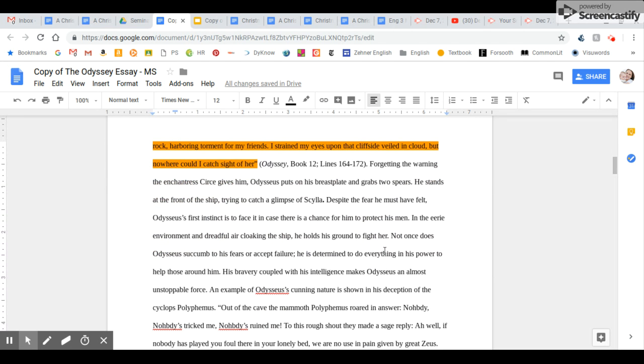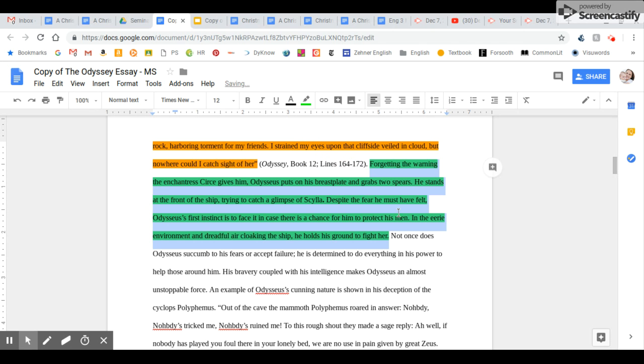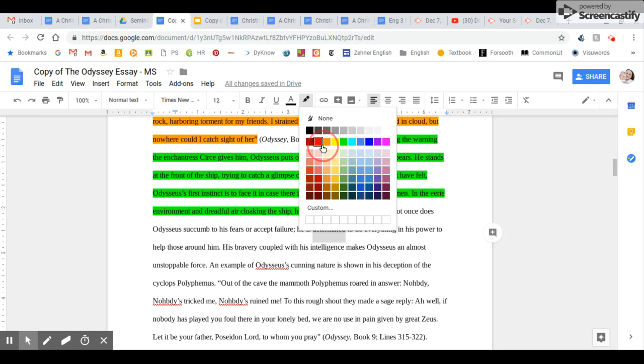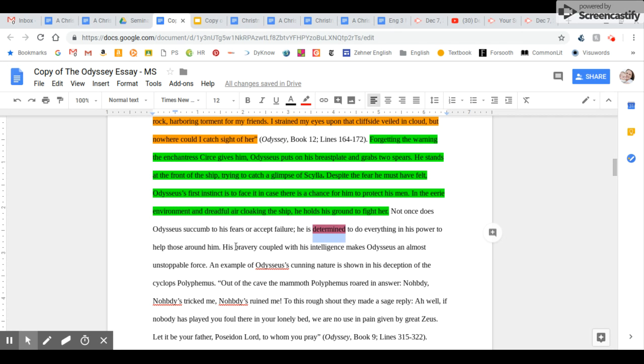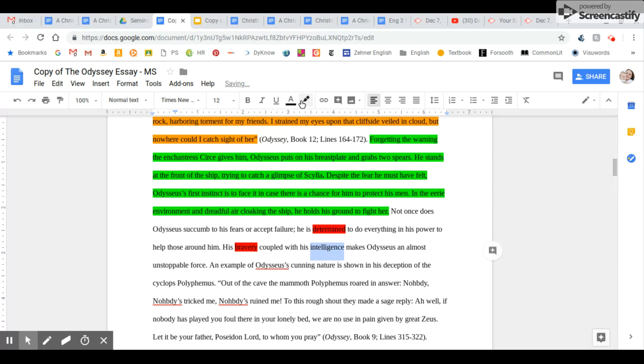Then the student says, forgetting the warning the enchantress Circe gave him, Odysseus puts on his breastplate and grabs two spears. So here, all of this is the summary of the quote that's being said. They're giving that background information to the reader, explaining the quote. Then that's when they go into the analysis. Not once does Odysseus succumb to his fears or accept failure. He is determined, which matches their claim, to do everything in his power to help those around him. His bravery, again matching their claim, coupled with his intelligence, makes Odysseus an almost unstoppable force.